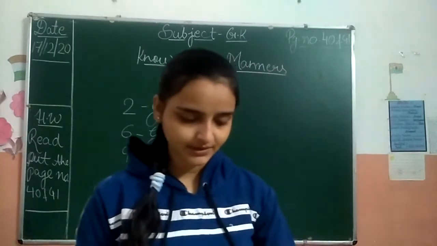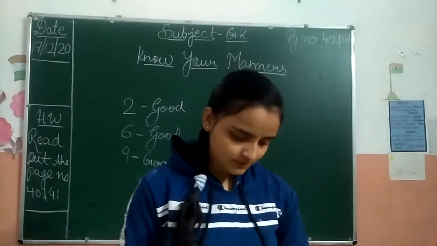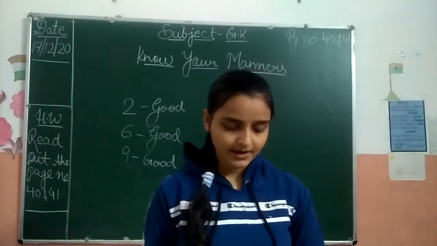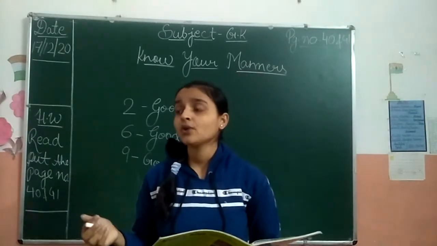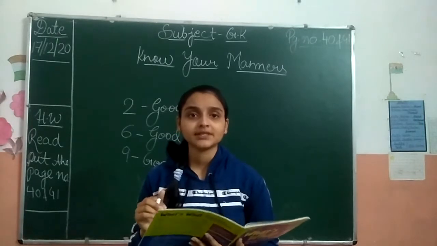Come to 13. You forget to chew your food with your mouth closed. How do you have to eat the food? By closing your mouth. Yes or no?